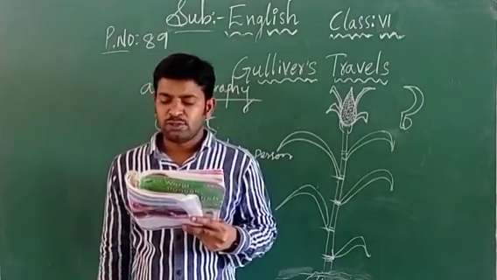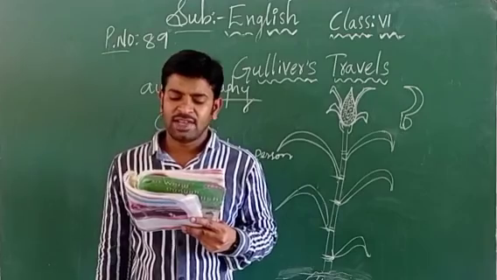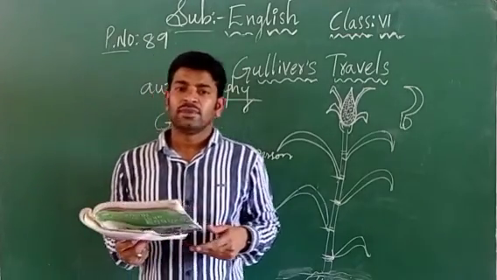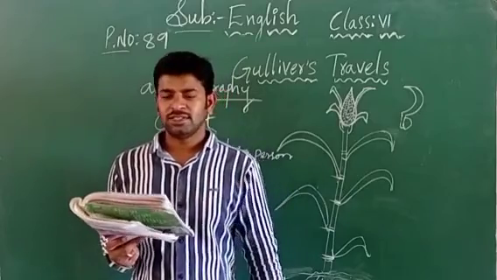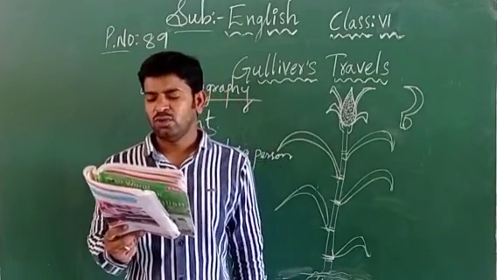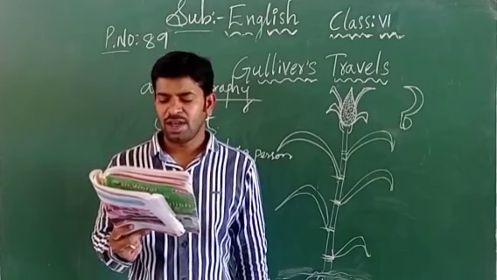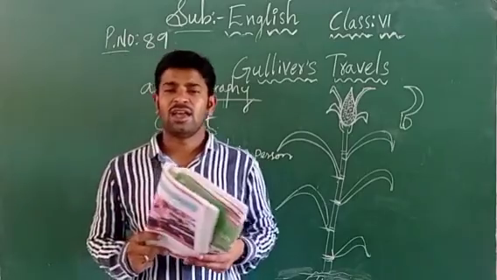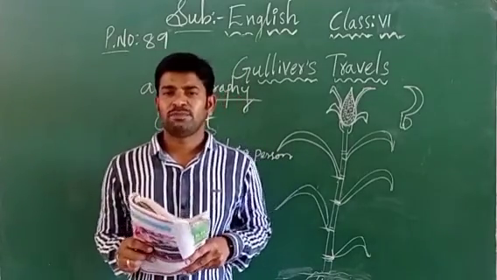I tried to speak to them loudly in several languages. So this Gulliver wanted to speak with the monsters in different languages. Each time I did so, the farmer who picked me up held his ears very close to me, but in vain. So why did he want to speak in other languages?